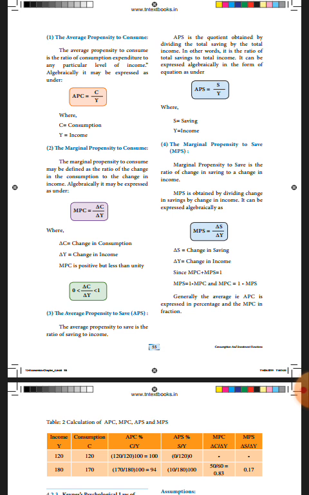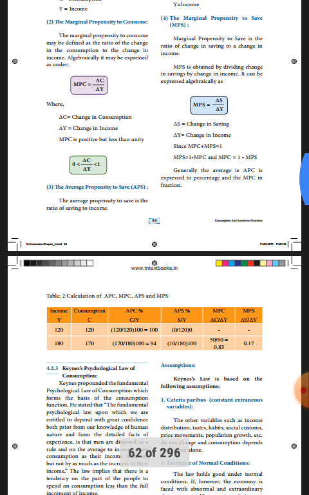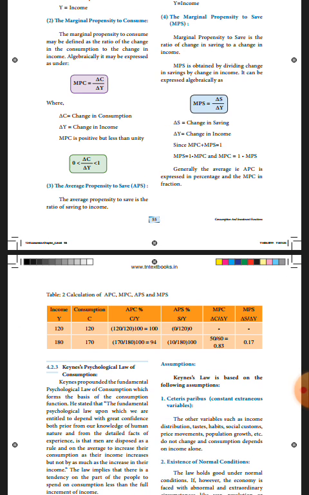One more time I will repeat. MPC plus MPS is equal to 1.